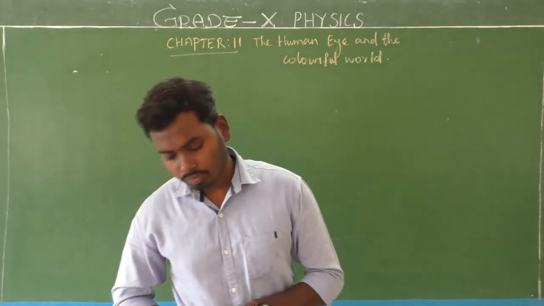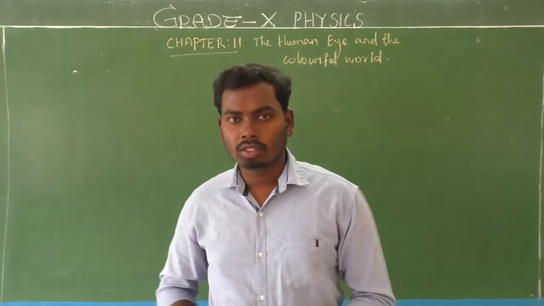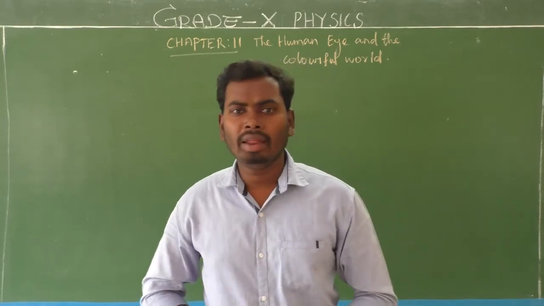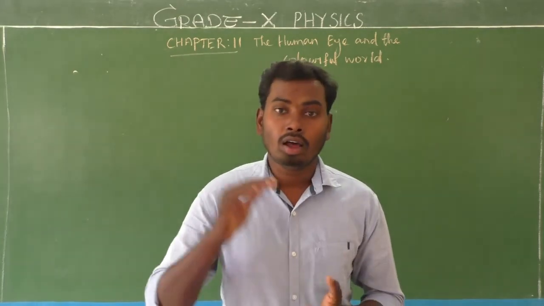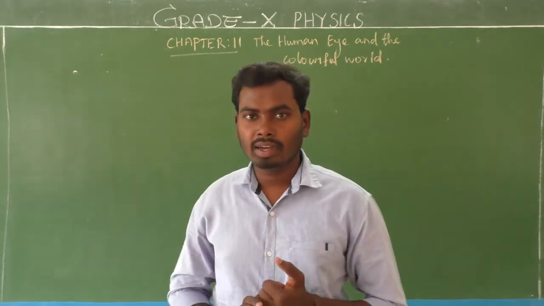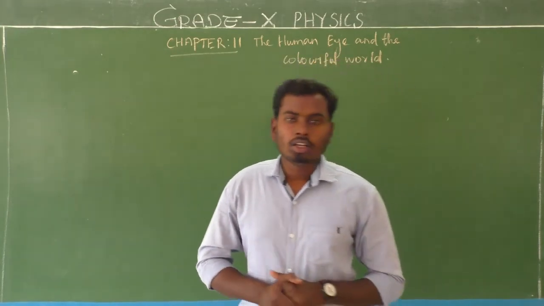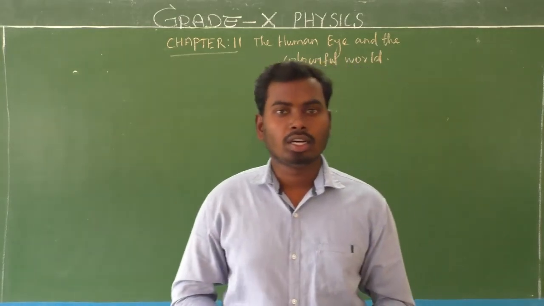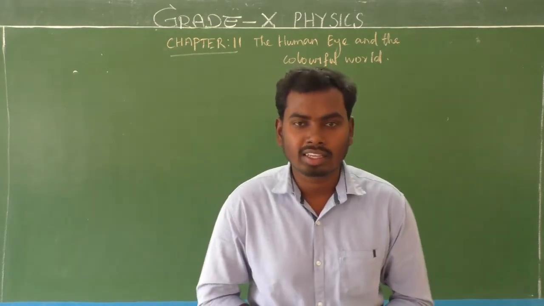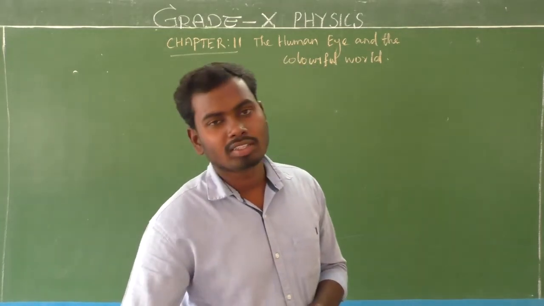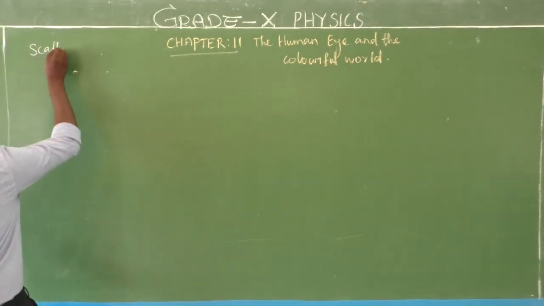So from chapter 10 and chapter 11, so far we have completed reflection and refraction, the important phenomena of light. The reflection part is completed, and refraction is also completed. Next we are going to move on to a very important topic, one of the important phenomena of light, that is scattering of light. A very, very important and interesting topic.